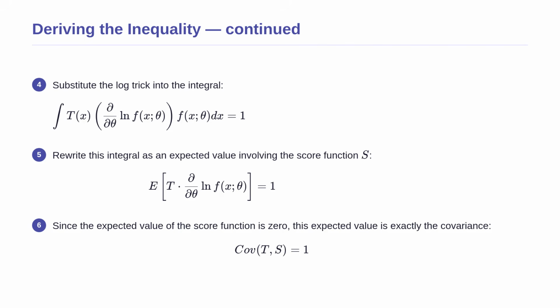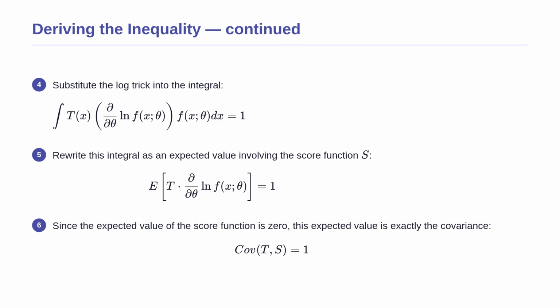Continuing our derivation, we substitute this logarithmic trick back into our integral. By doing this, we have transformed the equation into a new expected value. Specifically, this integral now represents the expected value of the estimator multiplied by the score function. A fundamental property of the score function is that its own expected value is always exactly 0.